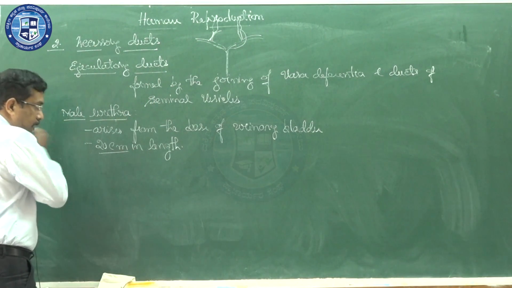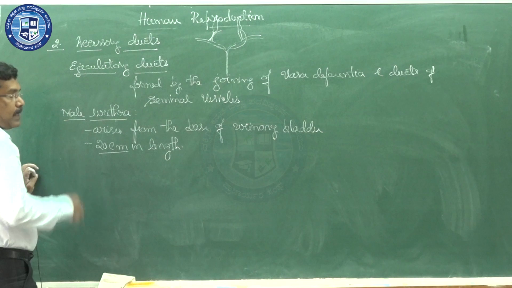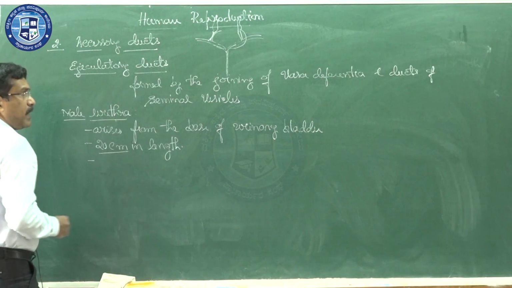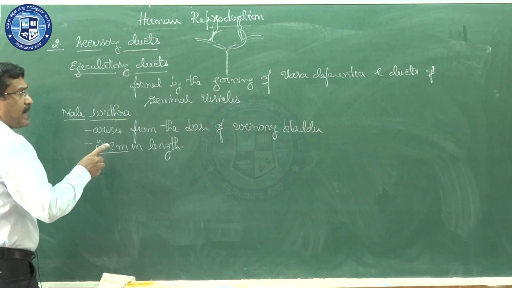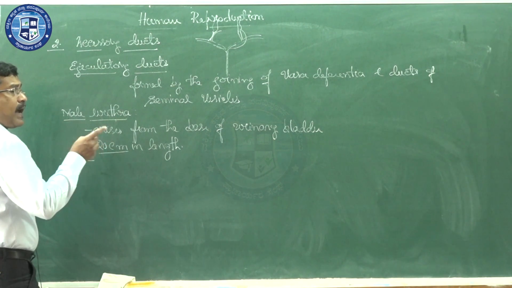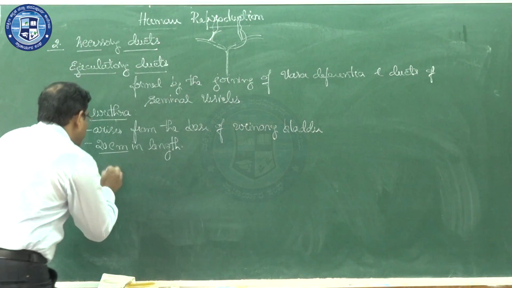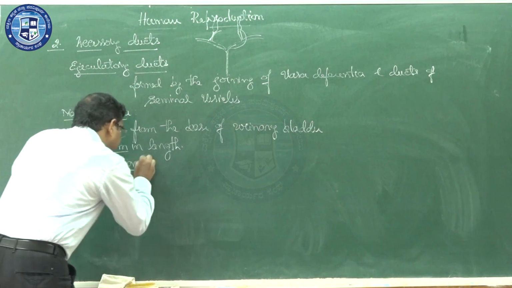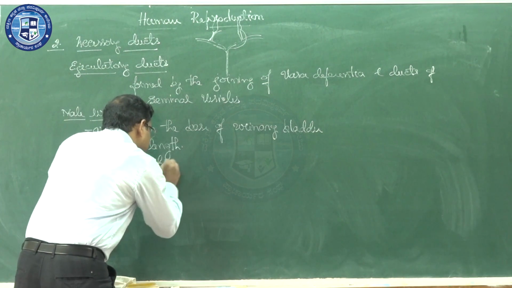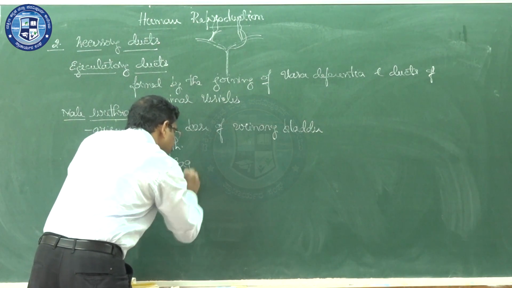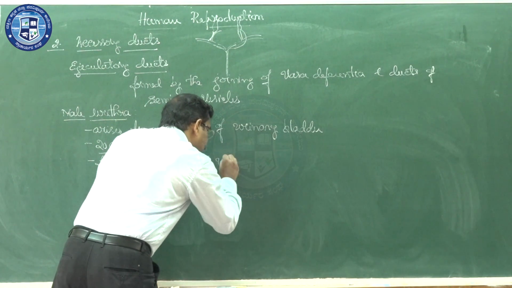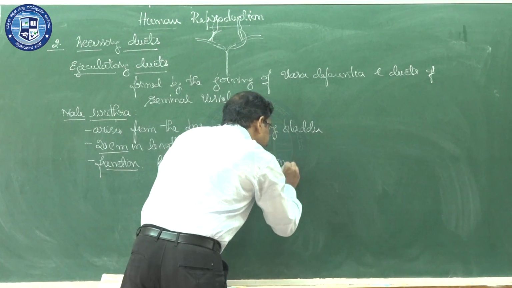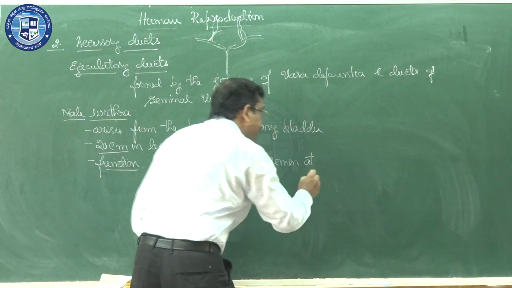So the male urethra in a human male is about 20 centimeters in length. This male urethra allows the passage of both semen and urine. So the function of the male urethra is to allow the passage of urine and semen at different times.